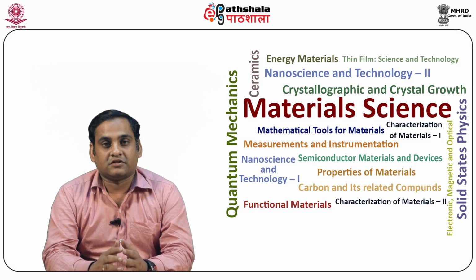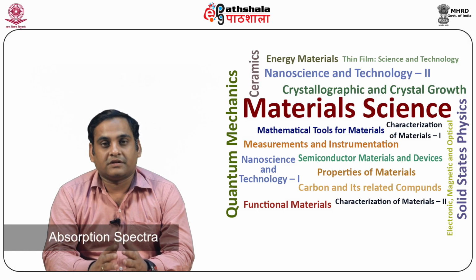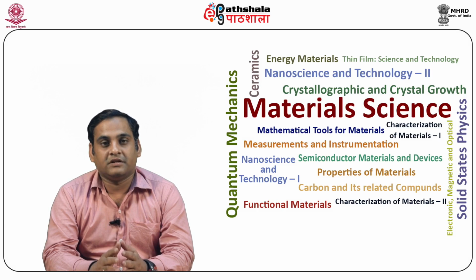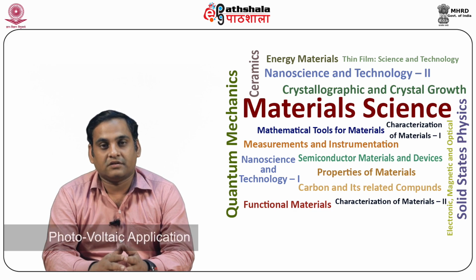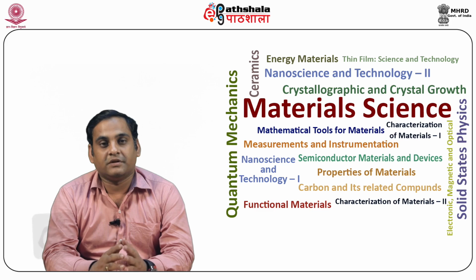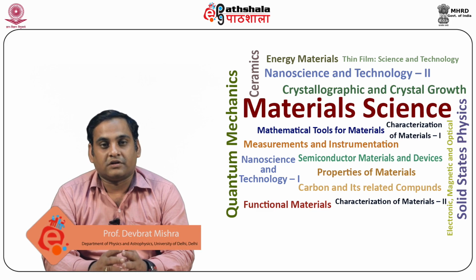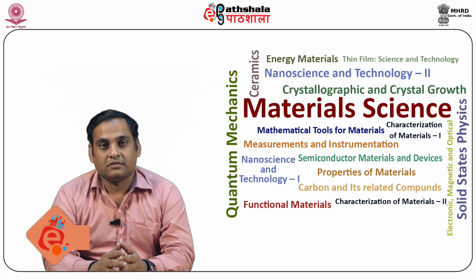So students, let us summarize what we have learned in this module. Absorption spectra of a semiconductor and its dependency on the wavelength is explained. Photoconductivity effect of a semiconductor and its dependency on various parameters is explained. Photovoltaic application of a semiconductor and its dependence on intensity is also described. Different luminescence properties of a semiconductor are also explained. Thank you.